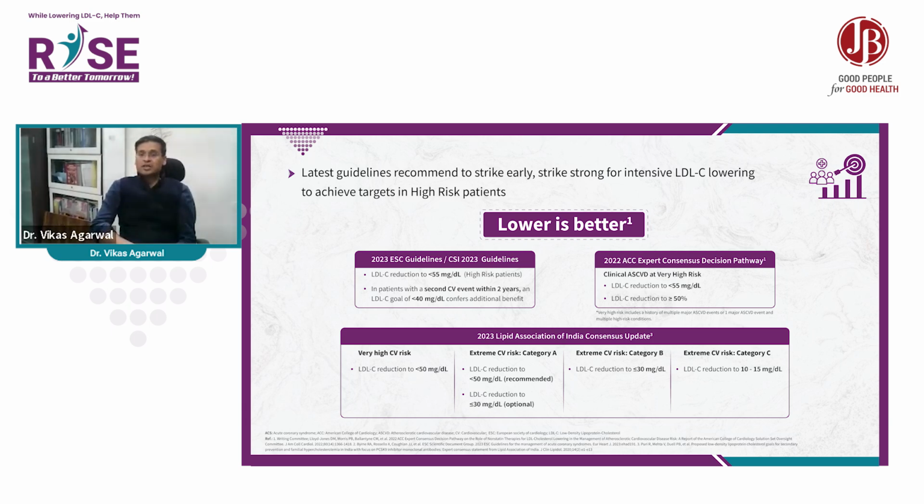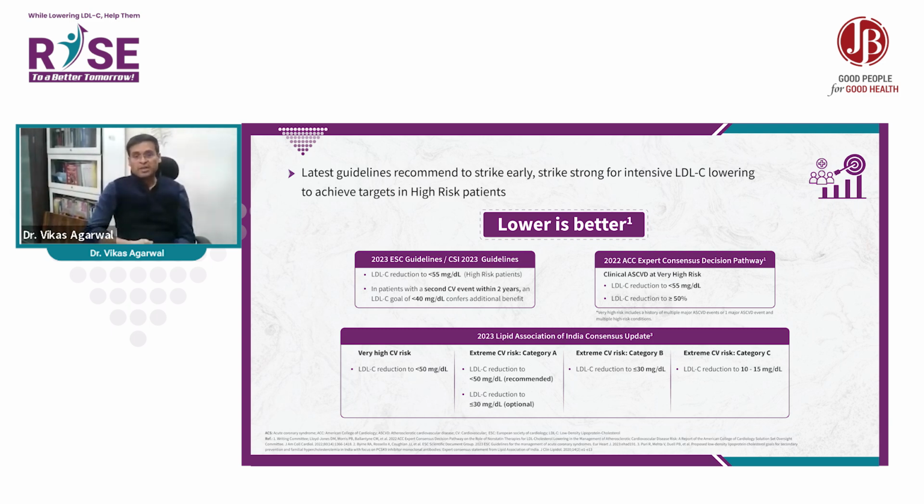The 2023 Lipid Association of India, by Dr. Raman Puri, comments that in very high CV risk ASCVD patients, LDL cholesterol should be less than 50. In extreme CV risk category A, LDL cholesterol less than 50 is recommended and less than 30 is optimal; this category also includes patients with a coronary artery calcium score more than 300.